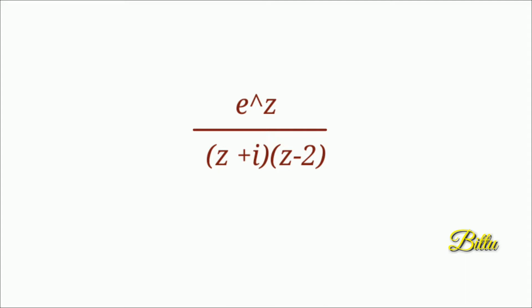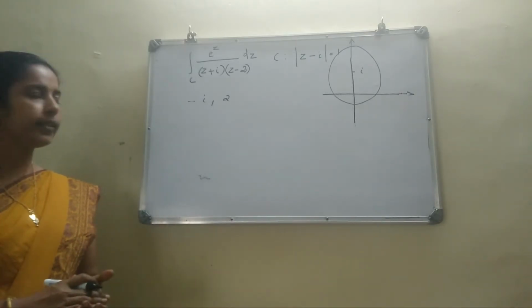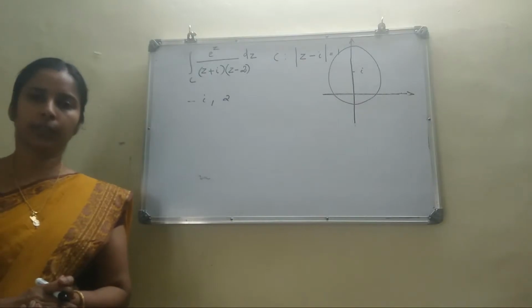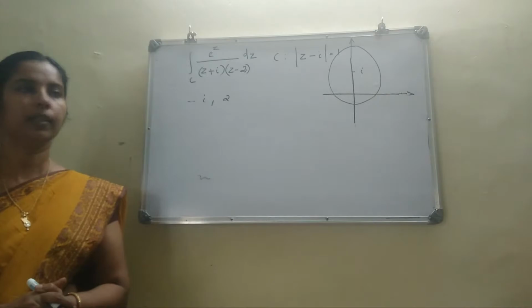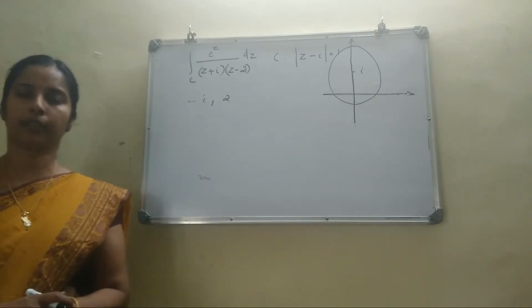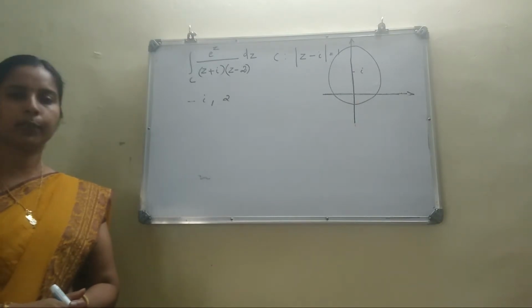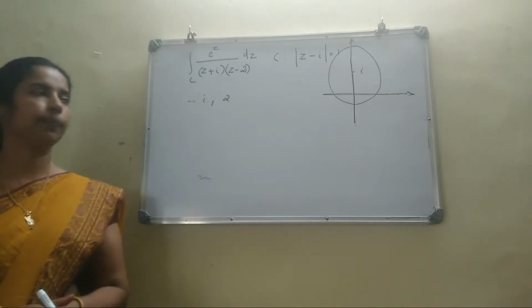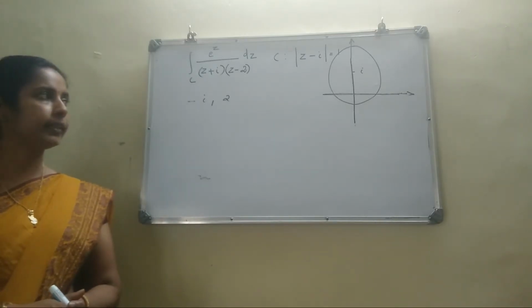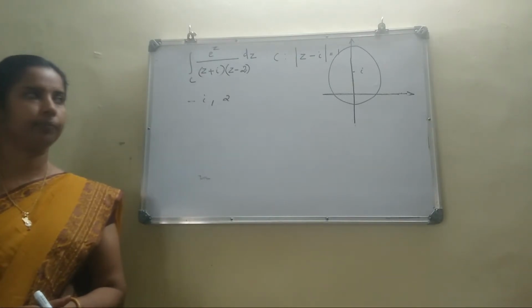For those who find difficulty identifying the singular points, you keep in your mind those points in which the denominator becomes 0 are the singular points. Singular points are those points in which the function is not analytic. So clearly minus i and 2 are the singular points of this function. Next, identify its position with respect to C. That is, you have to identify whether it lies inside or outside of C. Clearly minus i and 2 lie outside of C.